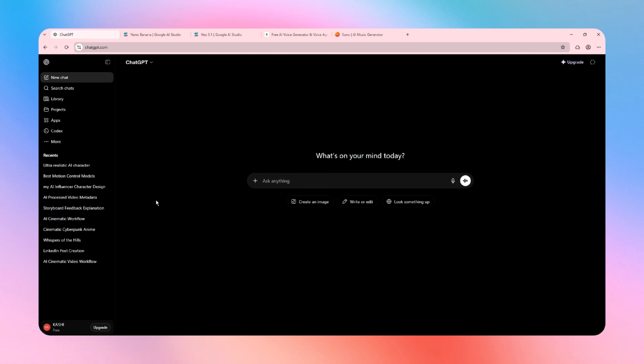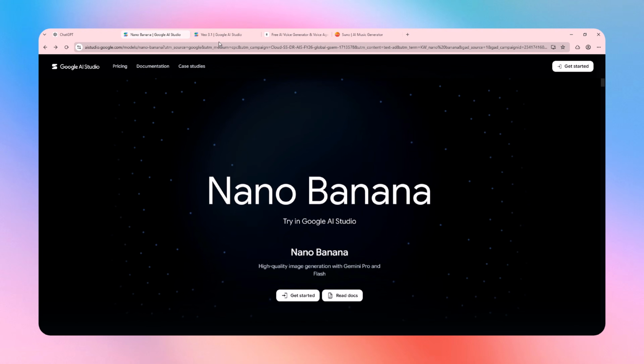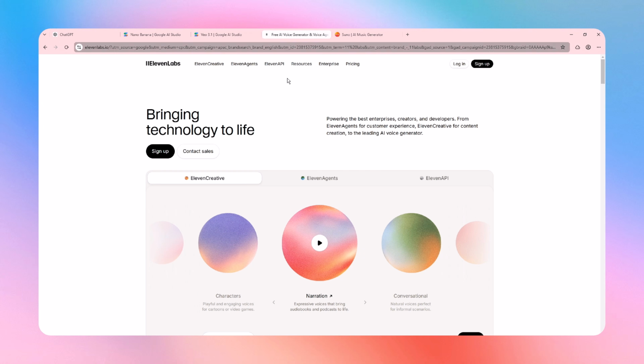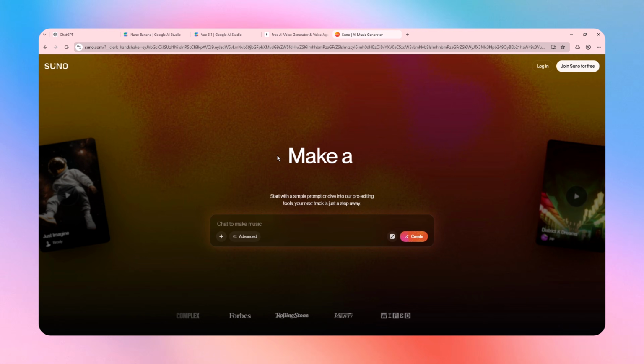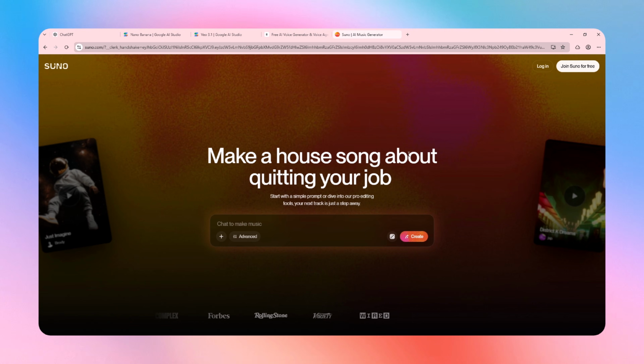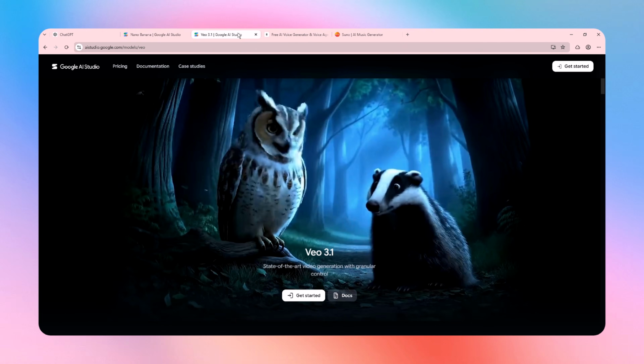If you've been using AI for a while, you've probably noticed one big problem. Every tool does something different. ChatGPT for writing, NanoBanana for images, Veo for videos, ElevenLabs for voiceovers, Suno for music. Before you know it, you're paying for multiple subscriptions and constantly switching between different platforms just to complete one project.